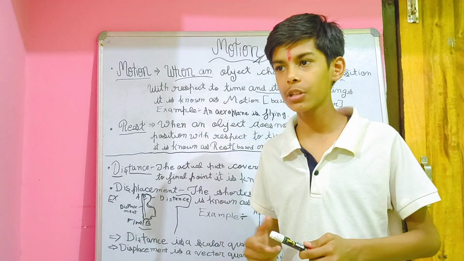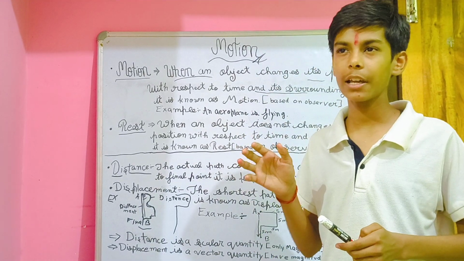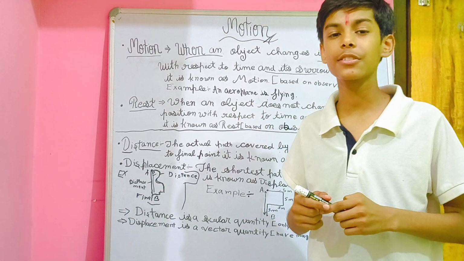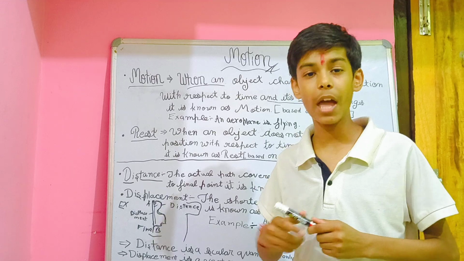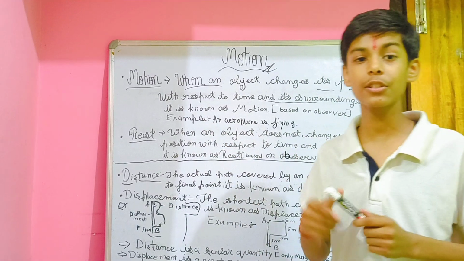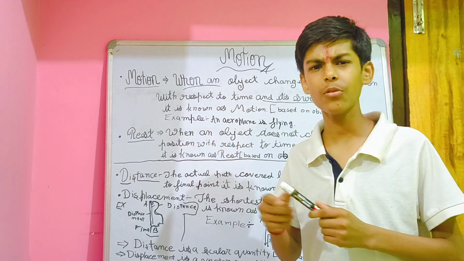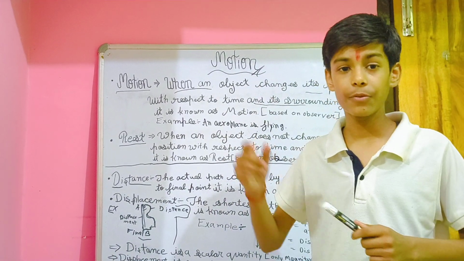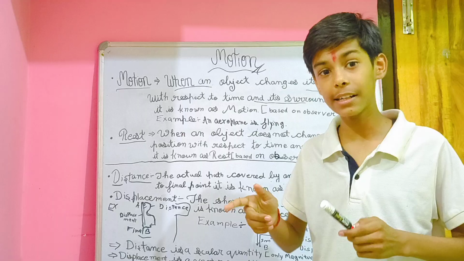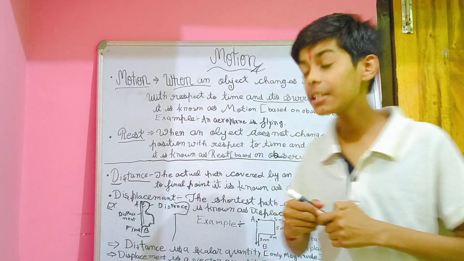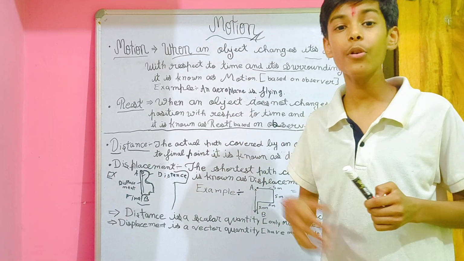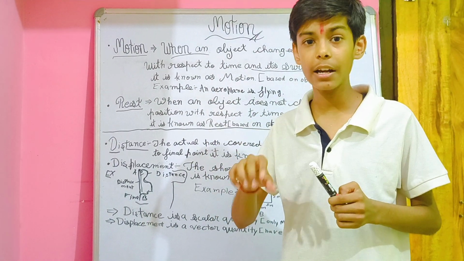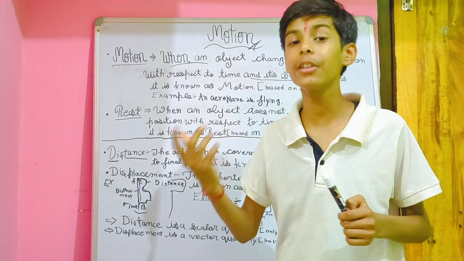You can explain motion like this: you are going in a car at 60 km per hour, and anyone who watches you from inside the car, what is that? It is rest. But anyone who watches you from outside the car, that is motion. It is based on the observer who is observing you. Motion and rest are dependent on who is observing you.